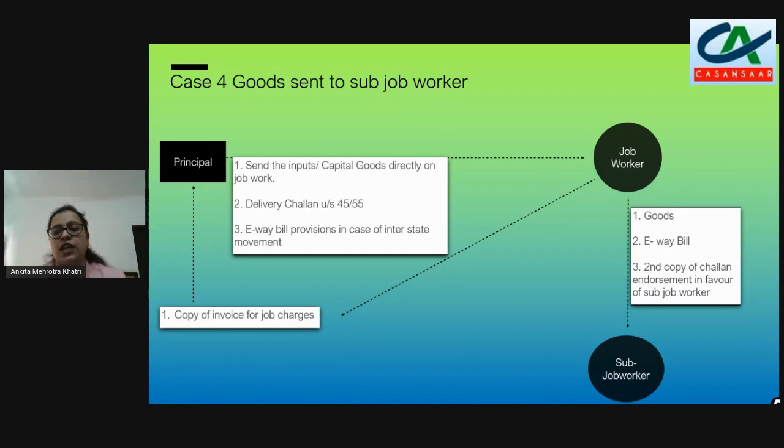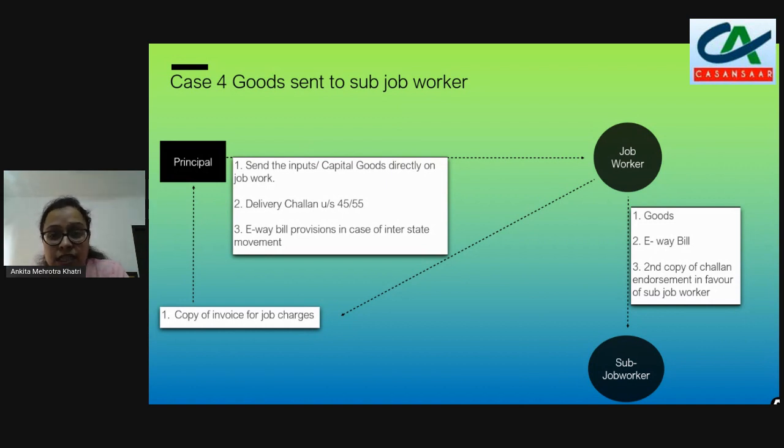The job worker has done his work. If he wants to sublet the work to another job worker, he will give the goods and an e-way bill to the sub-job worker. The job worker will prepare it again, and the second copy of the challan which the principal has given to the job worker, out of the 2 copies, will be endorsed in favor of the sub-job worker. Okay, we have studied endorsing, so that is endorsing of the challan to the sub-job worker.